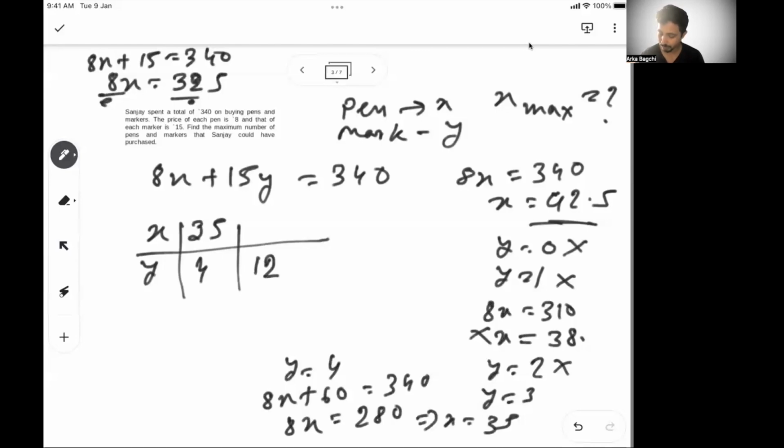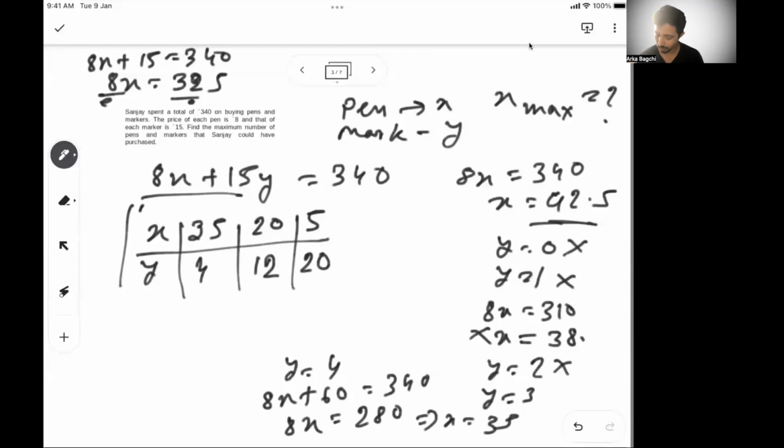So 4 plus 8, 12. That means x has to decrease because this is a sum. x has to decrease by the coefficient of y. So this is 20. Then again, this has to increase and this has to decrease. Now x cannot decrease any further, because the next decrease will be another 15-point decrease. A 15-point decrease makes x negative.